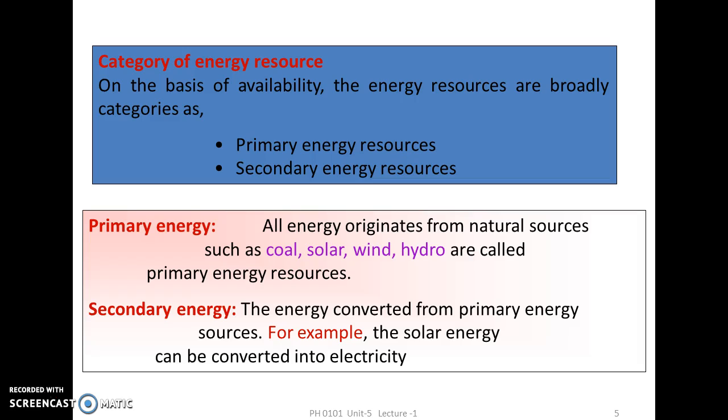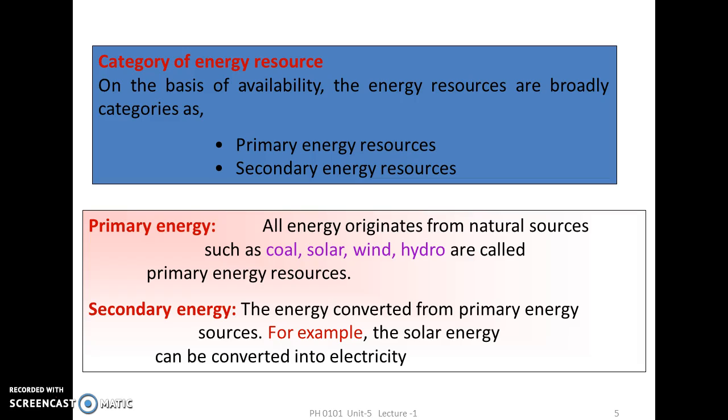There are broadly two categories of energy resources depending upon the basis of availability. First of all, primary energy resources, and second, secondary energy resources. Primary energy: all energy originates from natural sources such as coal, wind, hydro. All these resources are primary energy resources which are available directly.